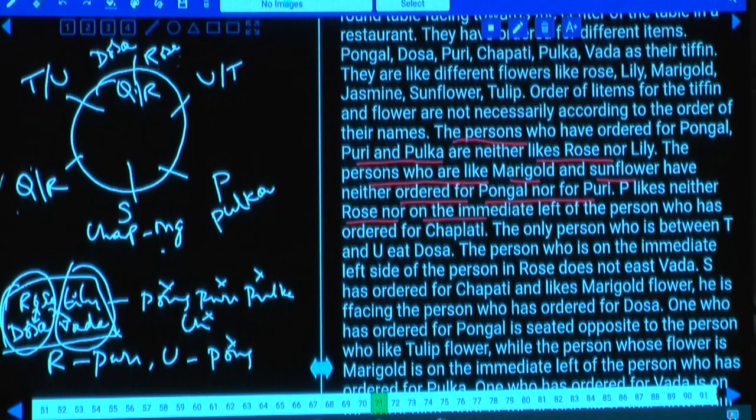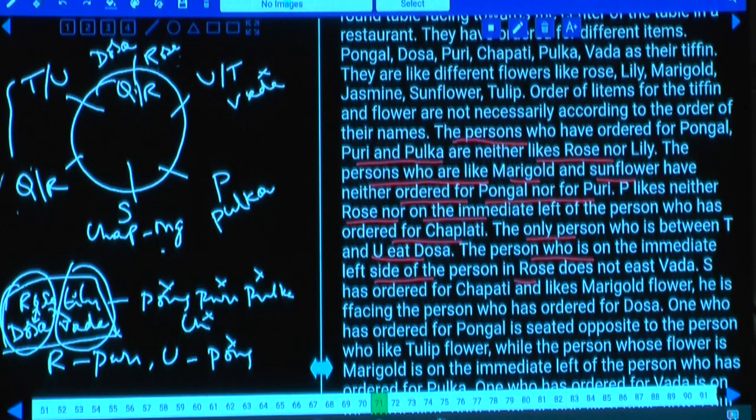on the immediate left of the person who has ordered for chapati. And the only person between T and U eats dosa. The person on the immediate left side of the person who likes rose does not eat vada. Hence vada cannot be at this place. As vada cannot be at this place, where should this vada be? Vada must be either here or here. There are two possibilities for this vada.